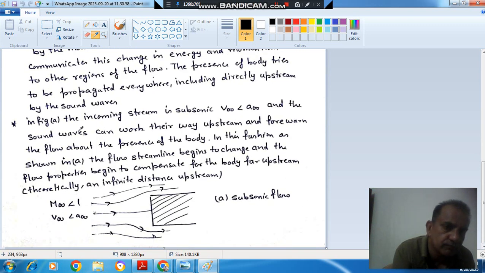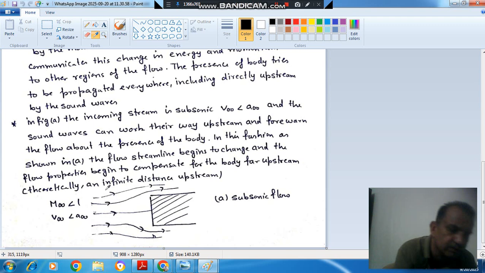In figure A, the incoming stream is subsonic, V infinity is less than a infinity, and the sound waves can work their way upstream and forewarn the flow about the presence of the body. In this fashion, as shown in figure A, the flow streamlines begin to change and flow properties begin to compensate for the body far upstream, theoretically an infinite distance upstream.